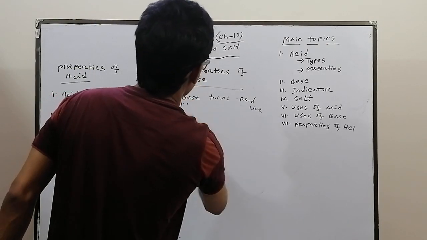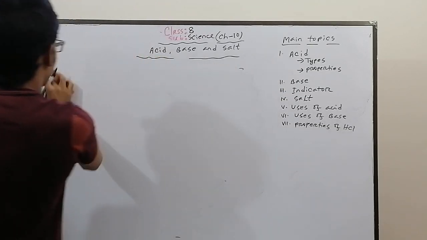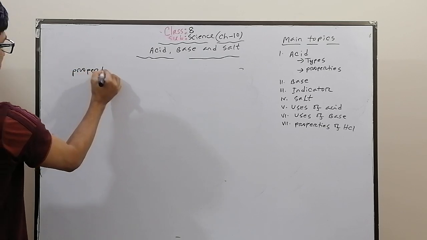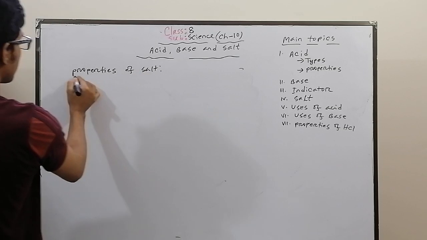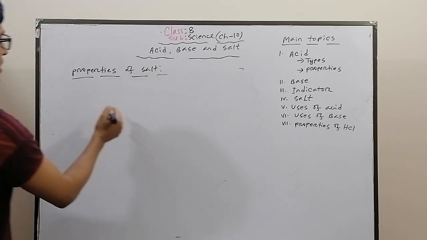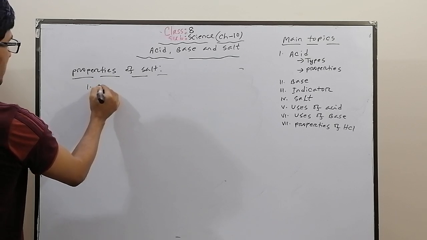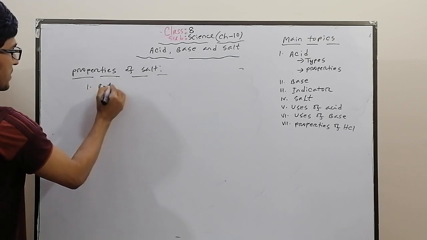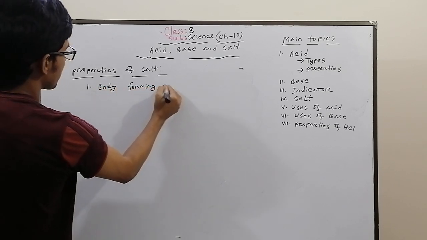Then properties of salt. What are the properties of salt? Salt is one of the important body forming elements.